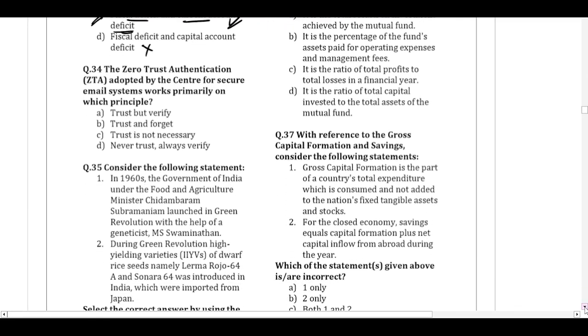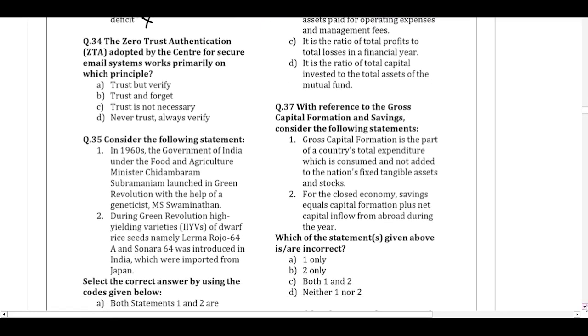Question number 34. The Zero Trust Authentication, ZTA, adopted by the Center for Secure Email Systems, works primarily on which principle? The central government came up with a security system called the Zero Trust Authentication System for all the emails. And the question is asking which principle it works on.